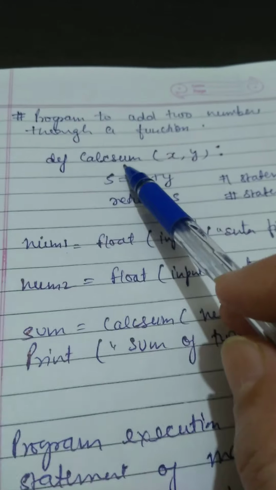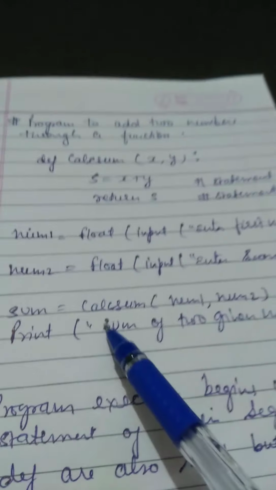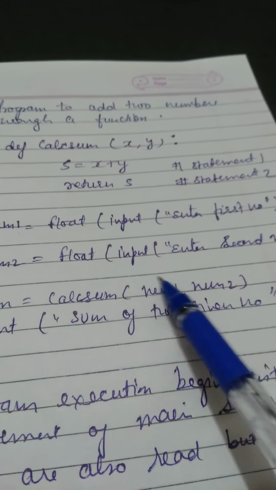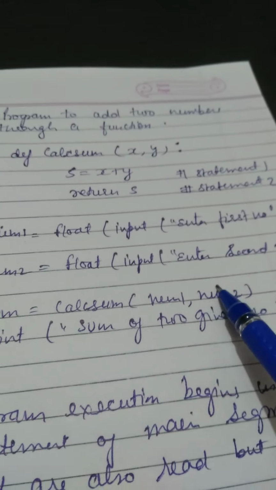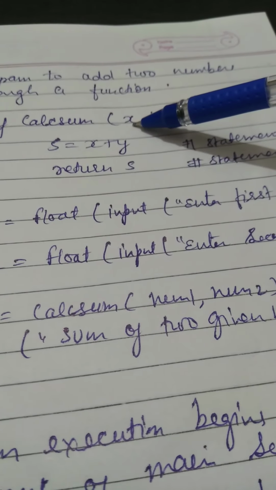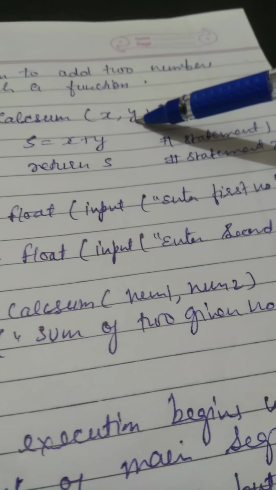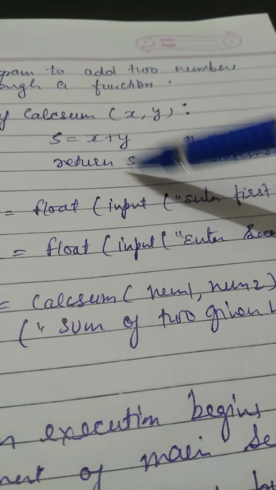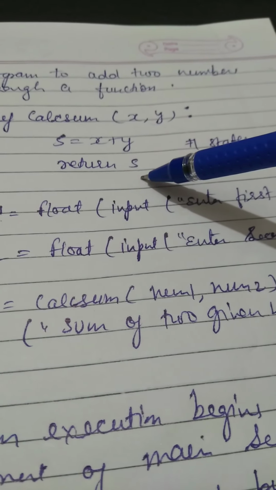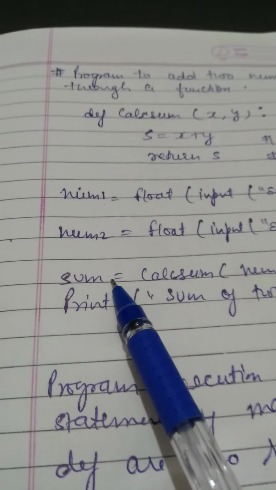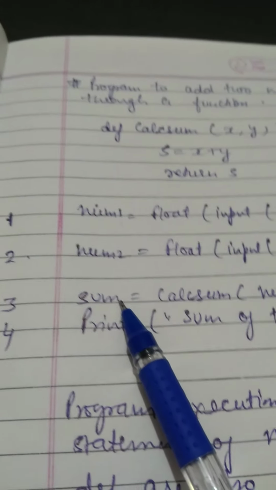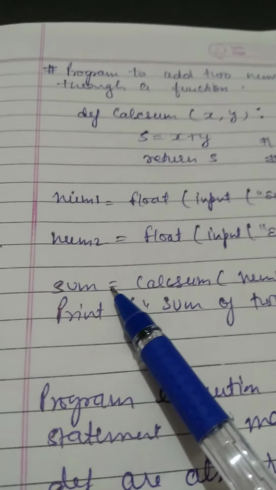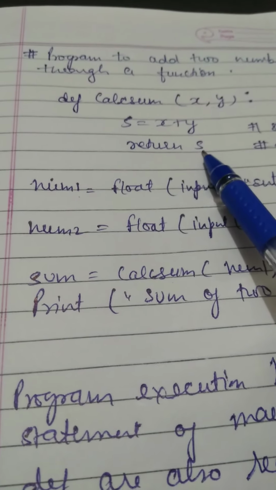The interpreter will see, yes, the function definition name is there, and the two parameters we have given here, the two parameters are also here. It's okay now. And num1 and num2 we have passed the values 3 and 7. That means the value of num1 is 3, the value of num2 is 7. So these values will go to x and y. So x will have the value 3 and y will have the value 7. So 3 plus 7 is 10. So the s value will be 10 now. Then return s, it will return the value of s, means what value has come in s, 10. So 10 will be stored in the sum variable because we are accepting the value from the function definition. So here the value of sum will be 10 because we have returned the value of s from here.